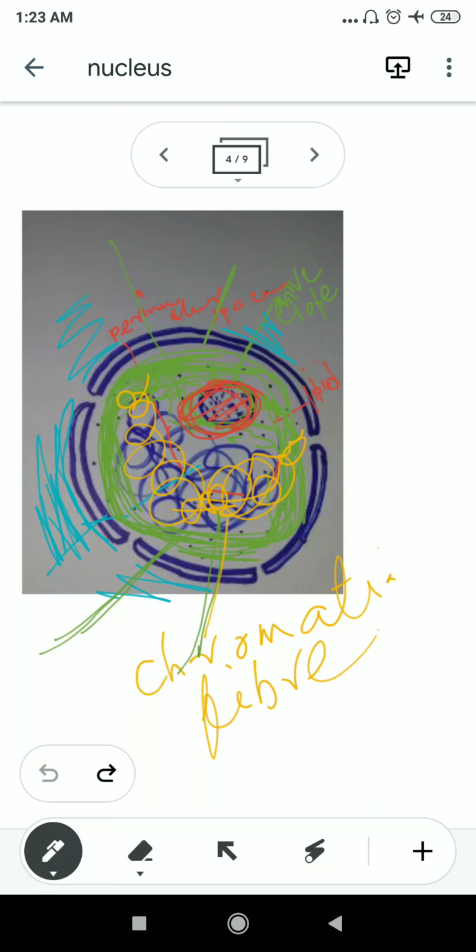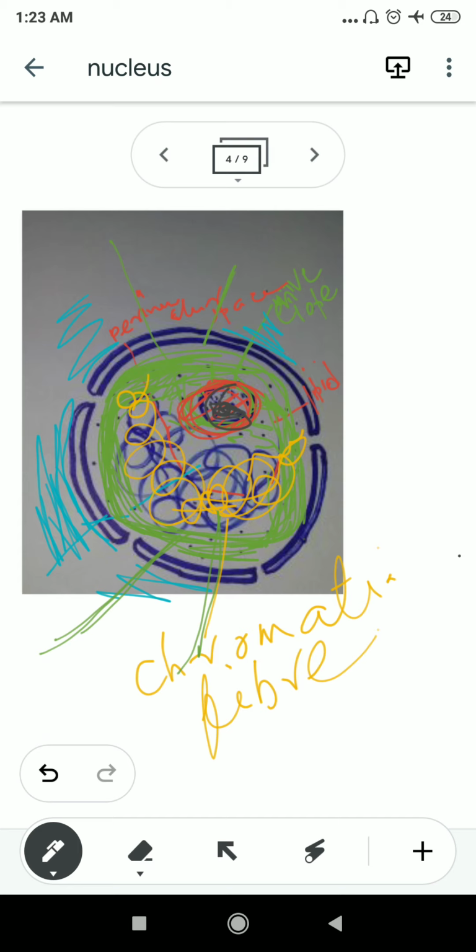The other part of the nucleus which was left during the discussion of the previous video is the nucleoplasm. This structure is present inside the nucleus. It is a rounded, spherical structure, the largest structure present inside the nucleus, which is known as the nucleolus. It is like the nucleus of the cell, the nucleolus is for the nucleus.